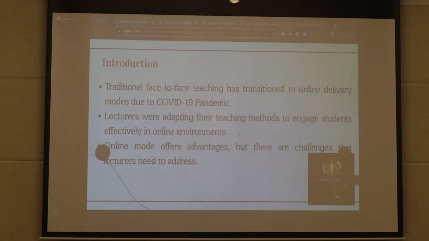As an introduction, I would like to say the COVID-19 pandemic had a major impact on higher education in Sri Lanka. This compelled a shift from traditional in-person teaching to online and hybrid modes. But there are so many advantages in online or blended mode. Despite those advantages, there were still some challenges that lecturers needed to overcome at that time.